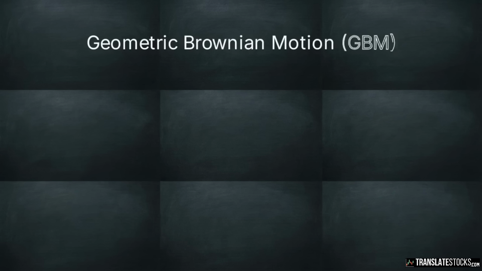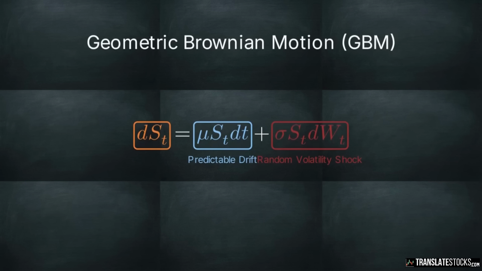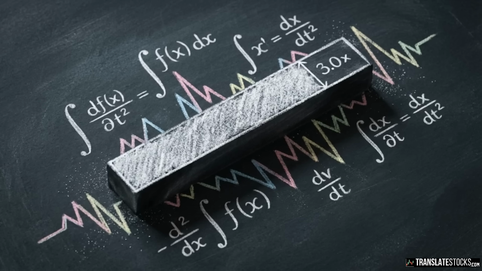We begin by assuming our underlying asset price follows geometric Brownian motion, or GBM. Geometric Brownian motion is a continuous time stochastic process where the change in the logarithm of the price follows a normal distribution. The equation partitions the asset's movement into predictable directional drift and a random volatility shock. Our instrument is a self-financing leveraged portfolio that maintains a constant leverage ratio, represented by the variable L.